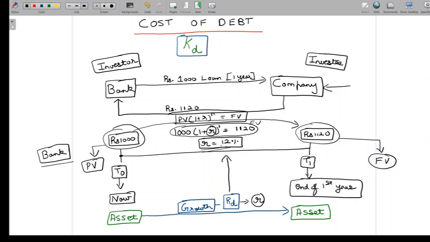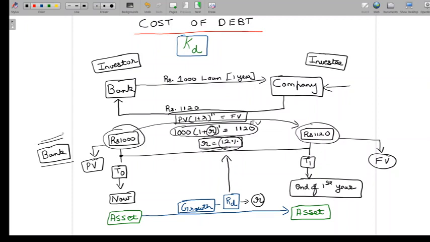that we actually spent time finding out. So here, when we found out 12%, basically it was just a time value of money problem, but when I take this 12% back to the main discussion that I'm having, then I understand that this 12% here is the return on debt investment, because I understand we are talking about things from the perspective of the debt investor. So what I want to first say here is that we are basically solving a time value of money problem here. That's very important to understand.